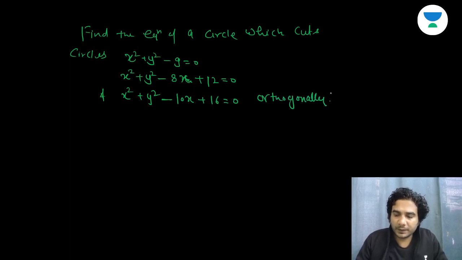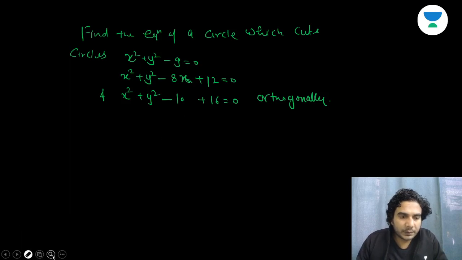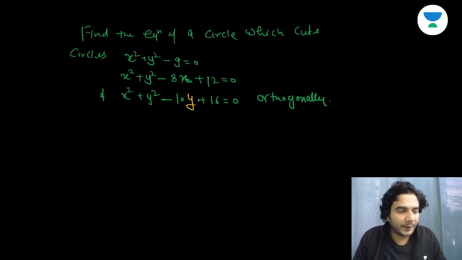Okay, so calculation it's a very simple question. I have already told you the concept. Now third circle, let me correct. This is 10y, is minus 10y. Alright, yeah. Now solve it.